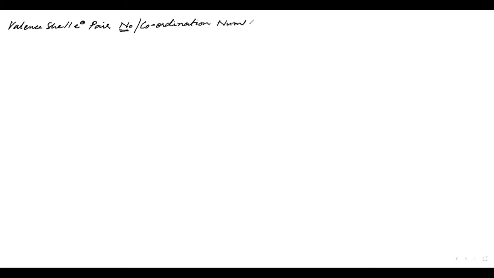Coordination number. Correct? Now what is this? We can either call it VSEPR n, or we can call it CN, coordination number.